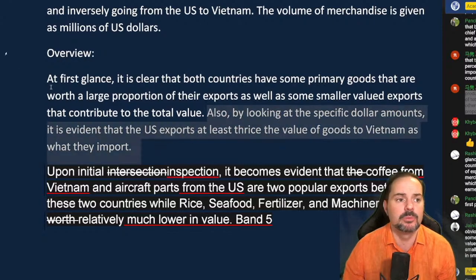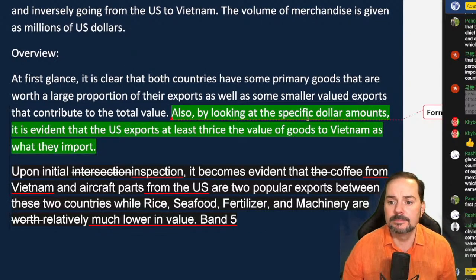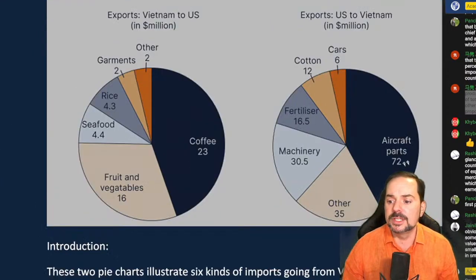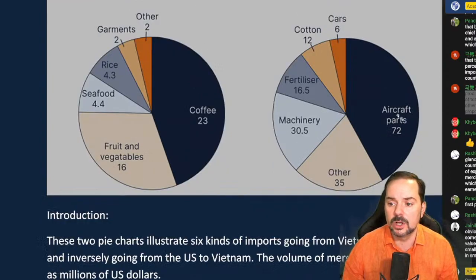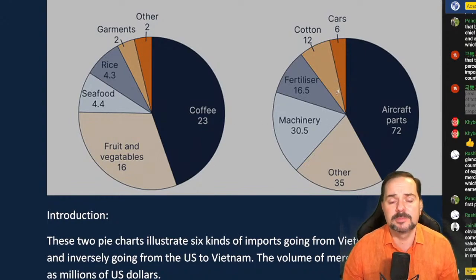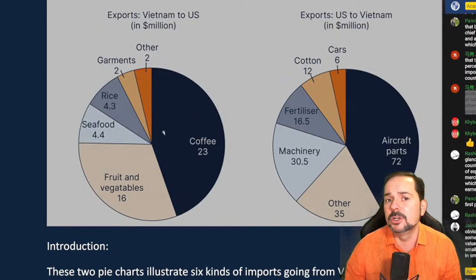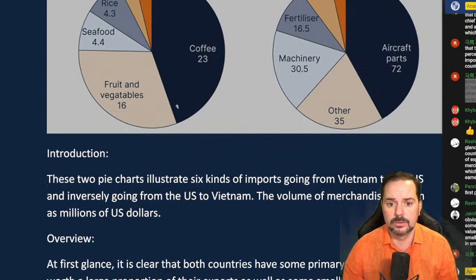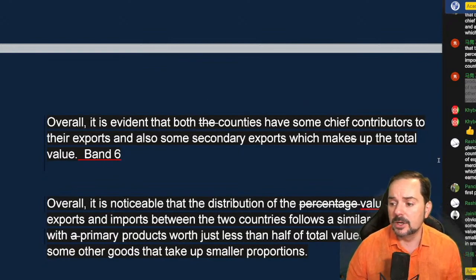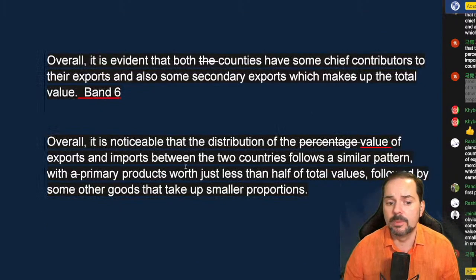This piece is a pretty important piece for the overview. Okay, so let me take that out so we can see it. Notice again that here we have $72 million in aircraft parts, and coffee's only worth $23 million. So the value of U.S. exports is much greater than the value of Vietnam's exports, and it would be a good idea to mention that in your overview. Okay. All right, everyone. Rashika, Janiel, I see that you've got some writing there too. Keep writing. I'll take a look at yours for the body paragraphs.